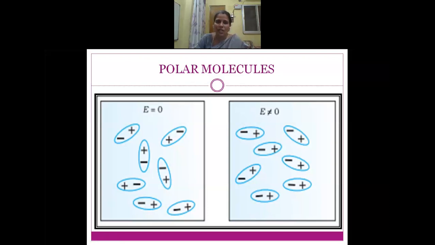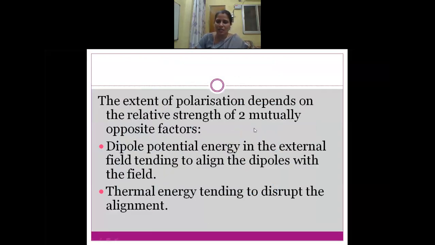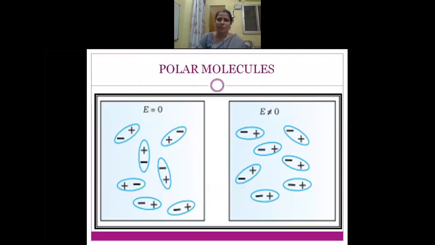But when the same polar molecules are placed in an external electric field, they have a net dipole moment.